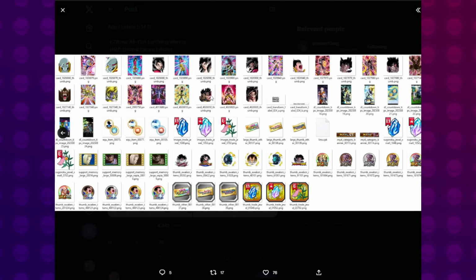So everybody is here. That is why the data download was so massive, because they were also front loading a bunch of this stuff so that they don't have to worry about it later on. You've got some skill orbs coming up. There's going to be a major change in the skill orb pool when the Baby Vegeta Great Ape chain battle drops on global. So that is going to be after worldwide download. But with that, we're going to be able to earn level 7 bronze skill orbs. So that's probably what's part of this.